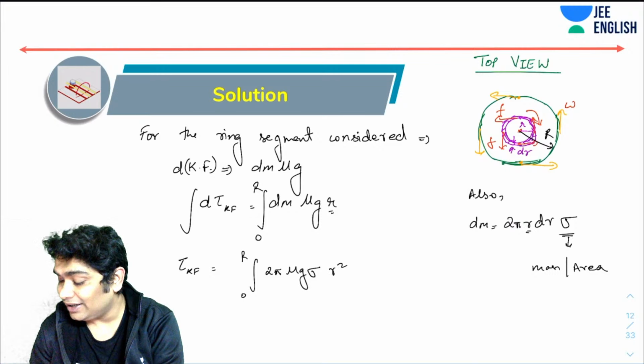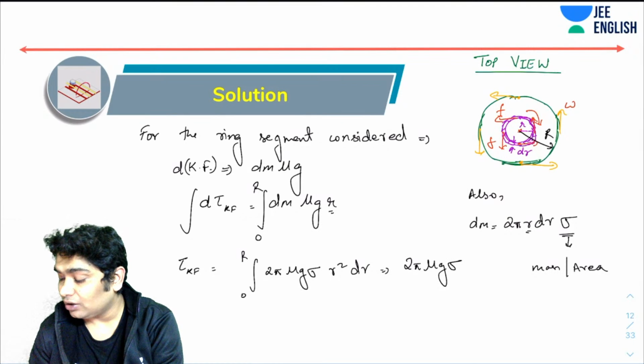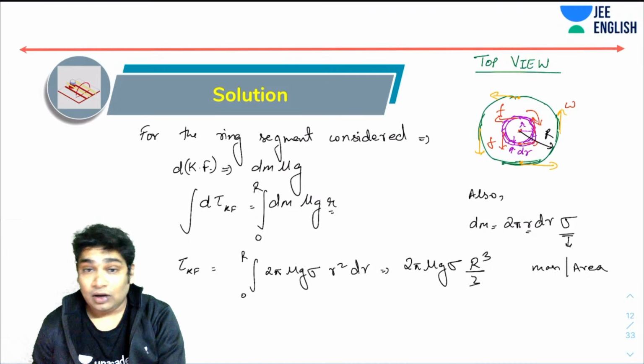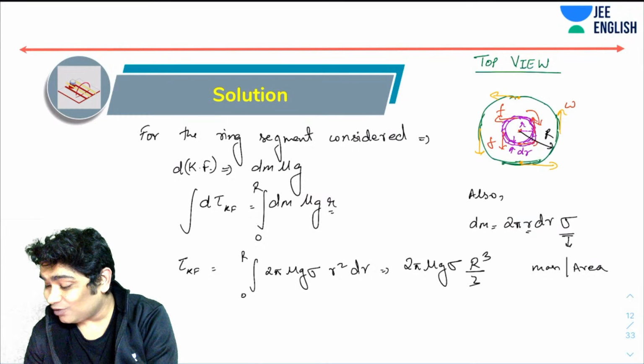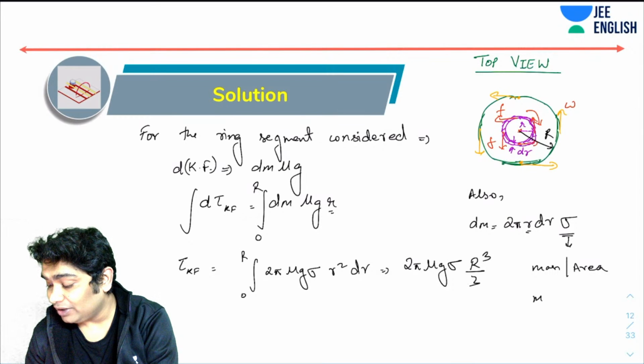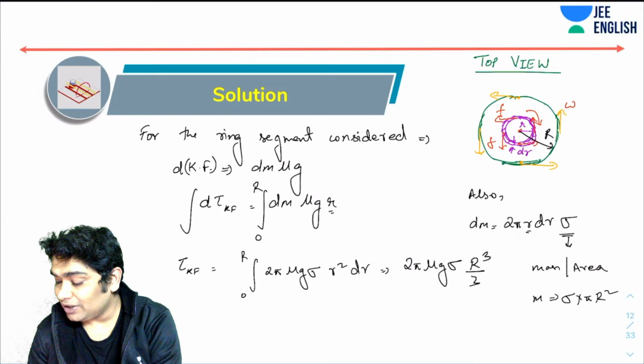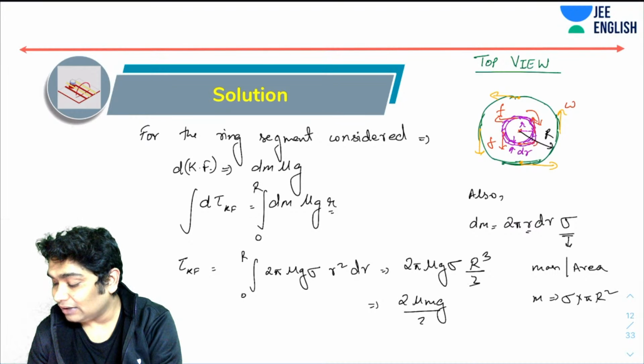So r square dr. Okay, so the torque would have been 2 pi mu g sigma taken common, and I would have gotten R cube by 3. Now, I can also say that the total mass of this disk m would have been equal to sigma times pi R square. So if I replace this, what I'm getting is 2 mu m g R by 3.